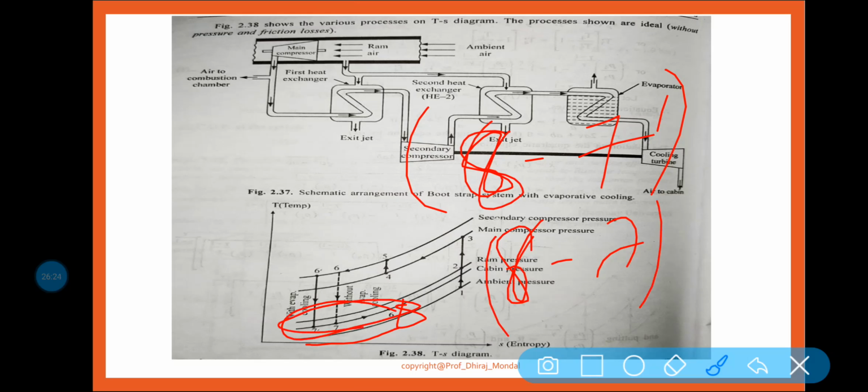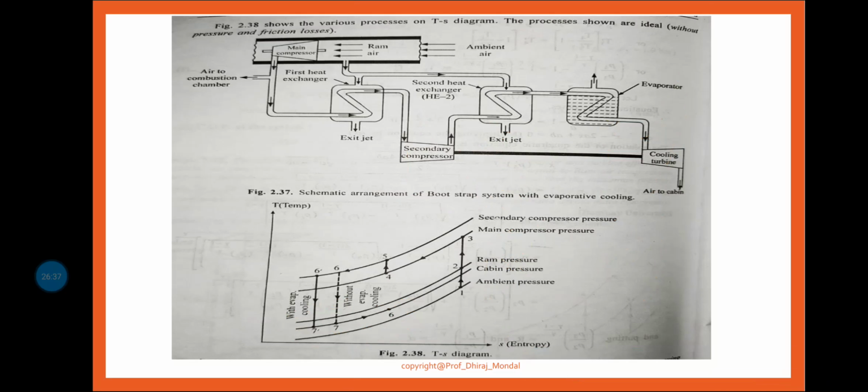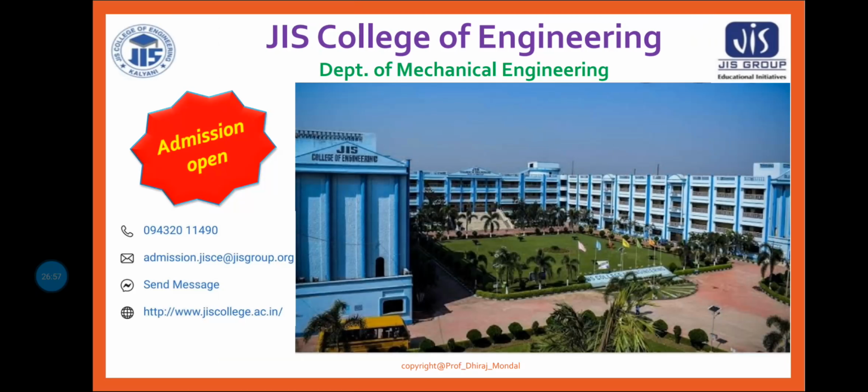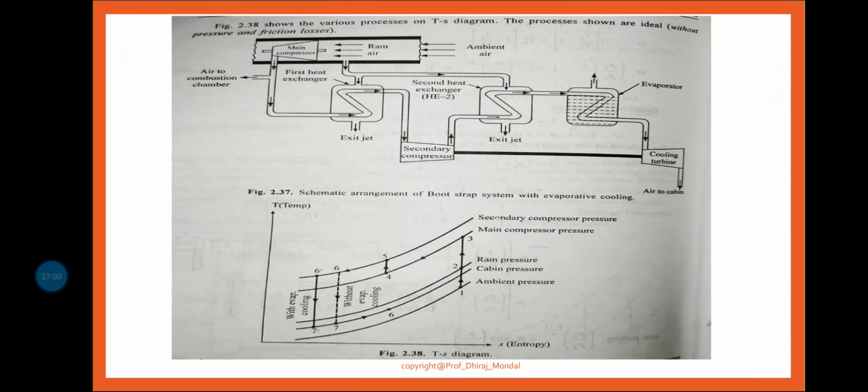This is your maximum. So this maximum amount of refrigeration effect we are getting here, delta 2 is maximum in case of with evaporative cooling. So that is why we can easily say that maximum refrigeration effect we are getting in case of with evaporative cooling. Because of this evaporative cooling, we are getting this 8 minus 7 dash amount of refrigeration effect. So ultimately our motto is to get the highest amount of refrigeration effect. So that is why the bootstrap air refrigeration system is basically used for getting maximum air COP.